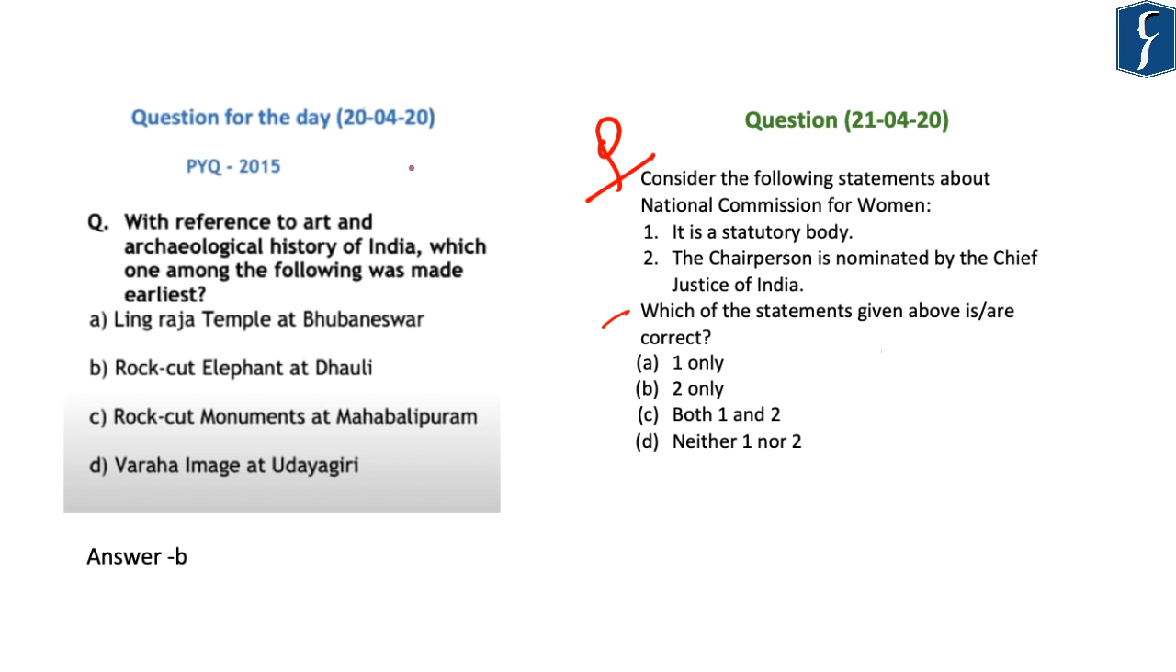Now coming to the answer of yesterday, the question was, with reference to art and archaeological history of India, which one among the following was made earliest? In this, the correct answer is B, that is rock cut elephant at Dhauli.